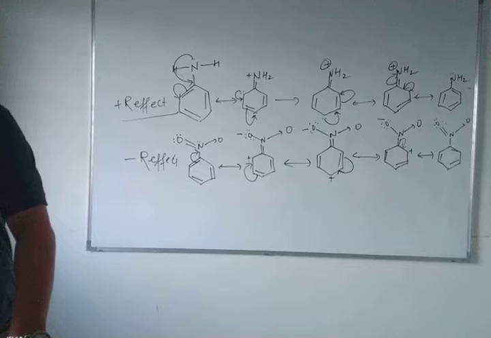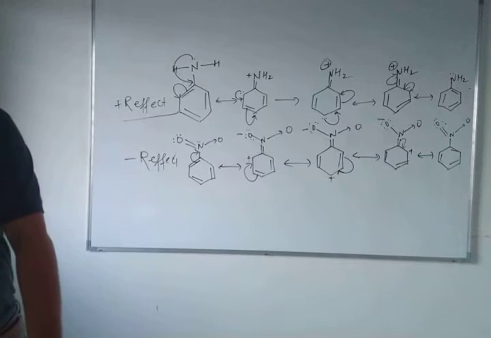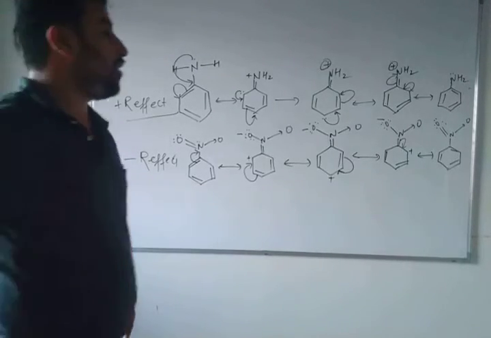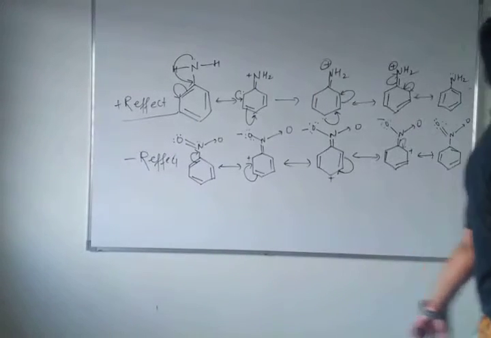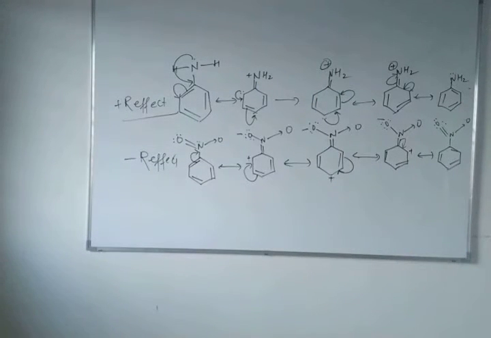Now we will talk about the methods of purification of organic compounds. There are two types of purification methods: one is volumetric, and the second one is analytical.